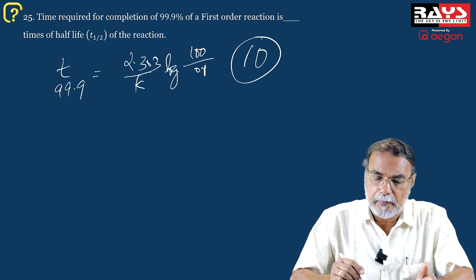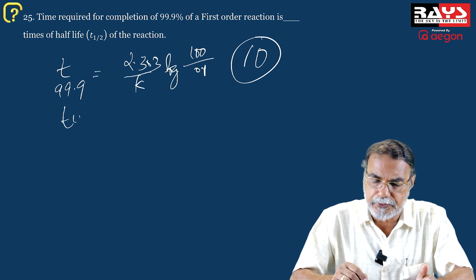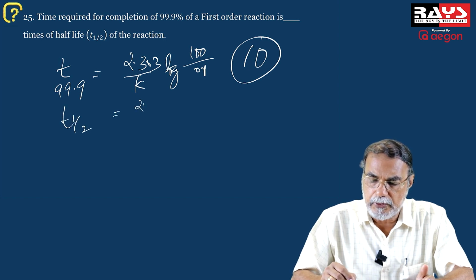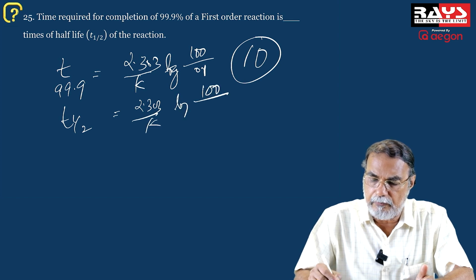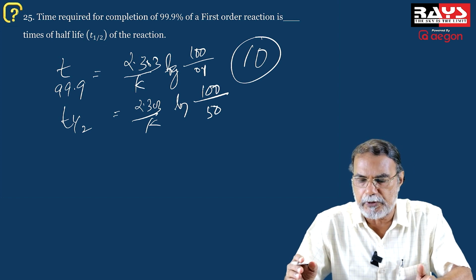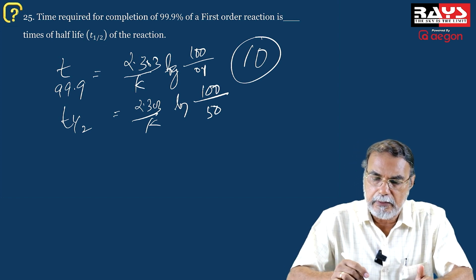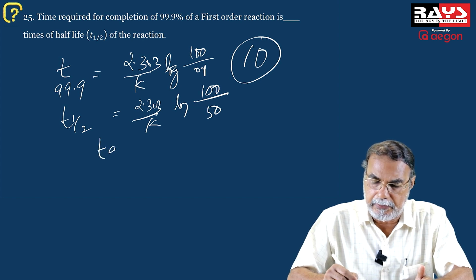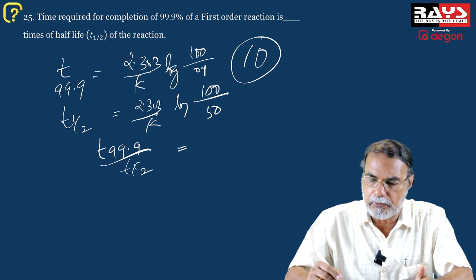Okay, and what is the half-life of the reaction? T half is 2.303 by K logarithm of 100 divided by 50. 50% reacts, so what remains is 50%. So what is the time required for 99.9% in relation to the half-life? If you take this ratio, T 99.9 divided by T half, that's equal to log 100 by 0.1.